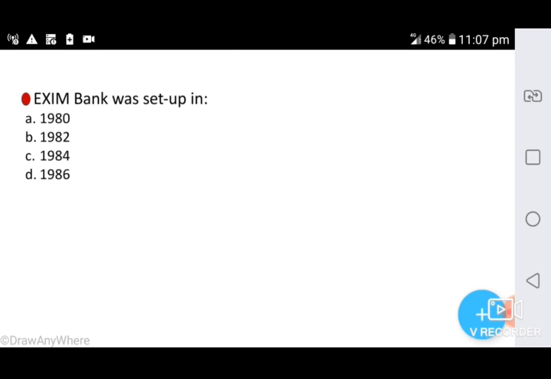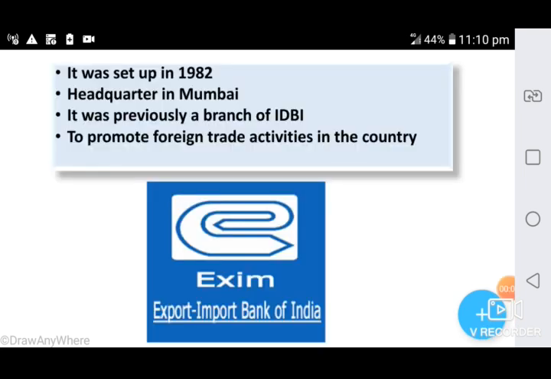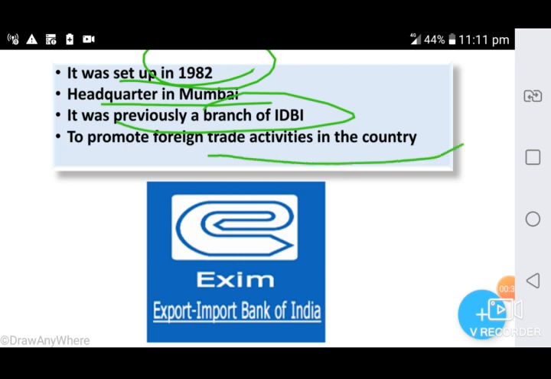Exim Bank was set up in option A 1980, option B 1982, option C 1984, option D 1986. Export-Import Bank of India is called Exim Bank. It is a public sector financial institution. It was set up in 1982, headquartered in Mumbai. It is established for financing, facilitating and promoting foreign trade in India. It was previously a branch of IDBI, but as the foreign trade sector grew, it was made into an independent body. So the ultimate aim is to promote foreign trade activities in the country.